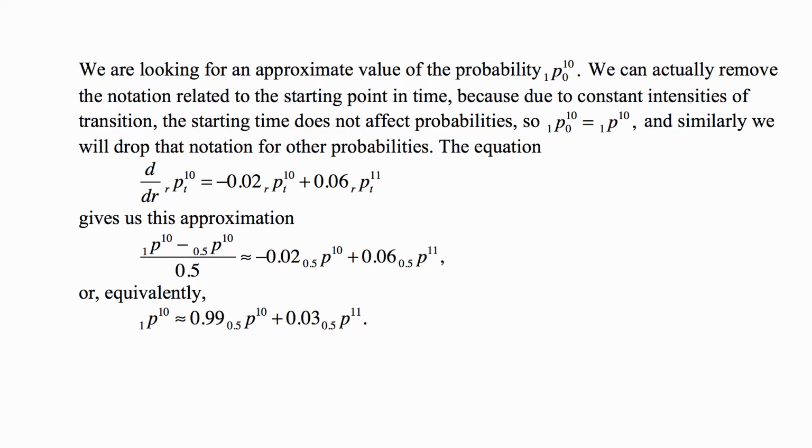We're using the equation approximation at 0.5. So the left-hand side is like f of x plus h minus f of x divided by h, and x is 0.5, and we're looking at the derivative of this probability. Now we multiply through by 0.5 and also move the 0.5p10 to the other side, and we end up with the equation that you see here, which will let us calculate the probability 1p10 if we have the right-hand side.